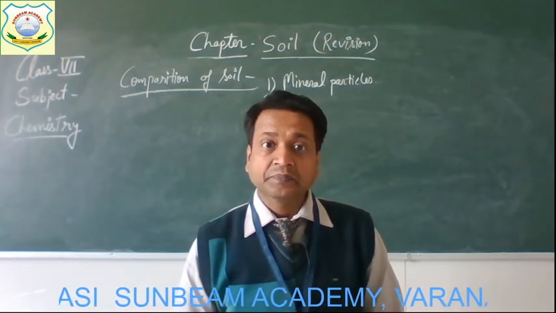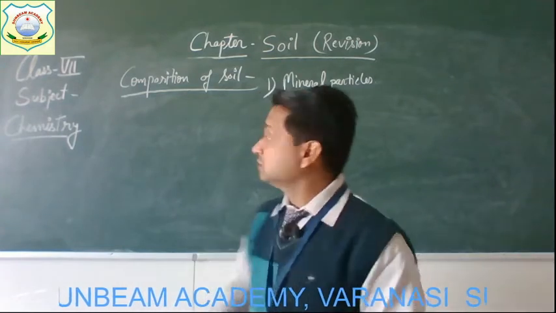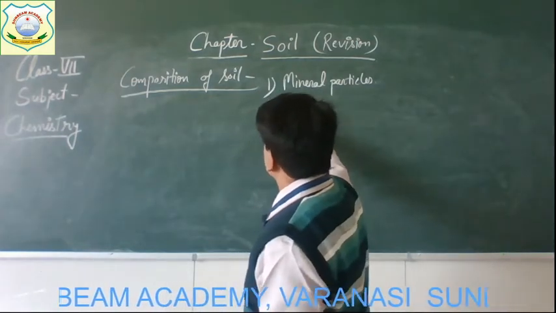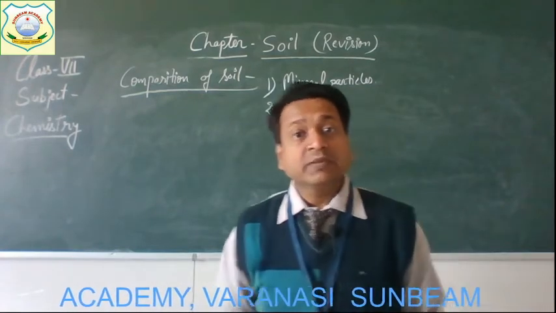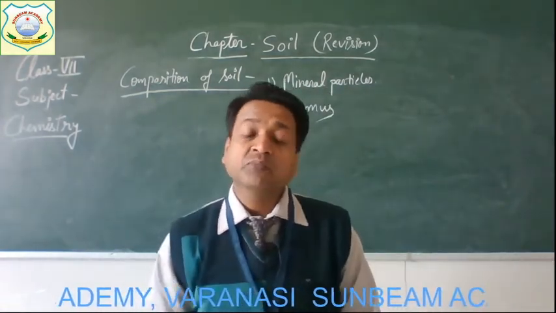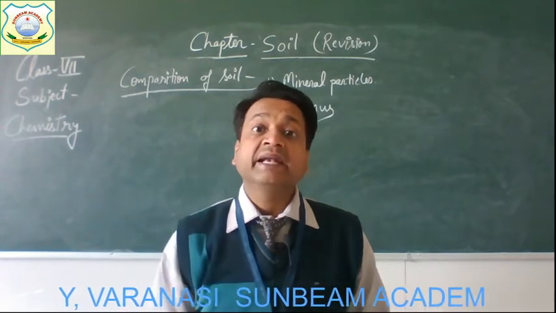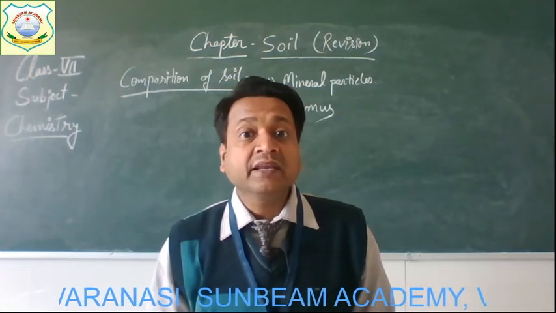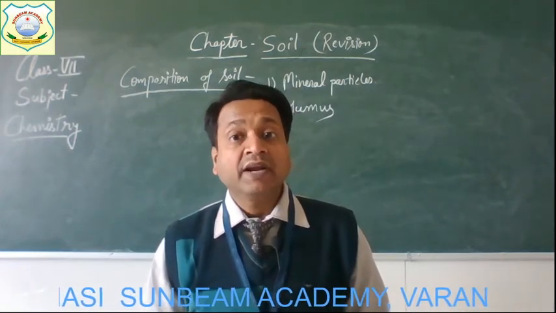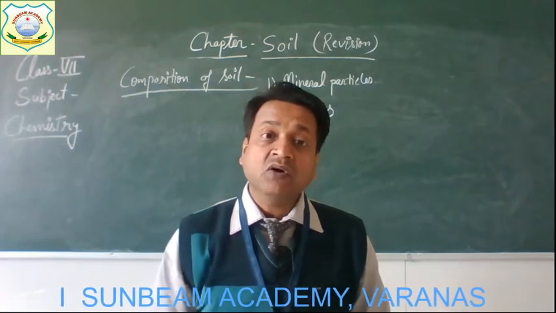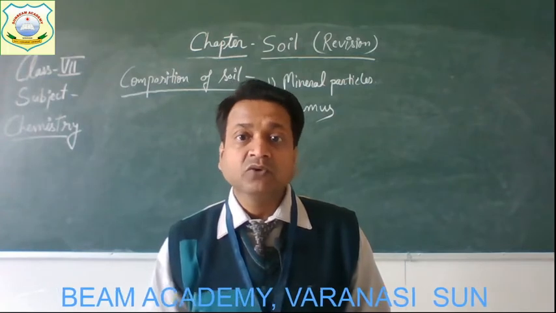Now, the second component is humus. Children, humus is another important component of soil. It is dark brown in color and consists of decaying remains of plants and animals, and a variety of dead and decaying organisms which contribute to the formation of humus.